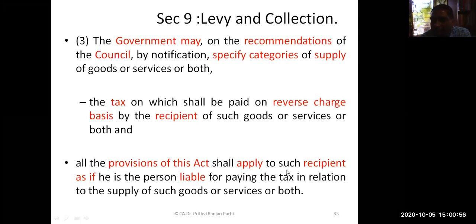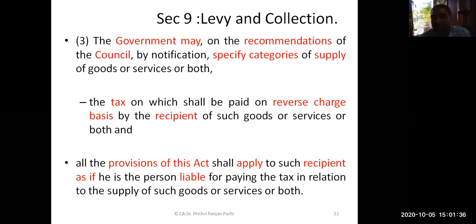You know the reverse charge mechanism. In our initial chapter, we broadly understood what reverse charge is. Today we will be learning in detail what reverse charge is. This particular subsection says that the central government may, by notification, specify a category of supply. That means only some specific category of supply can be specified to which reverse charge is applicable. Once we know reverse charge is applicable, all the provisions of this Act shall apply to the recipient as if he is the person liable to pay GST. This provision also we know.